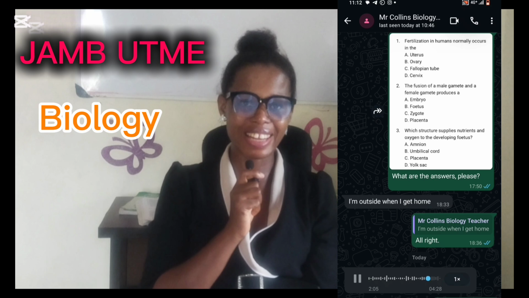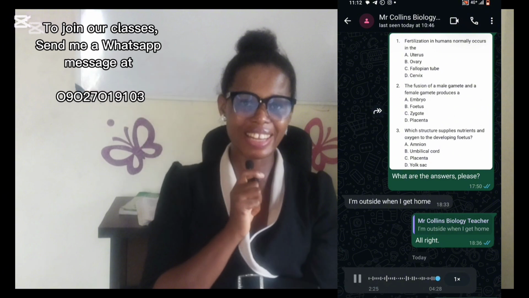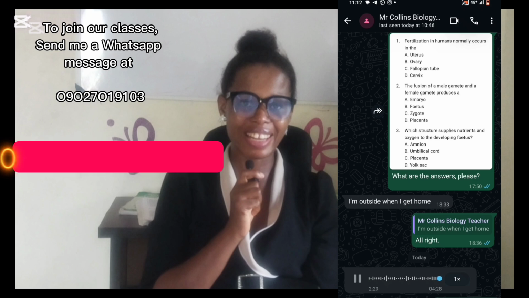So the placenta enables the zygote to get nutrients from the mother. Not only nutrients, it also helps to get rid of excretory waste from the baby to the mother, because the baby has to deposit this excretory waste in the system of the mother. The mother will be the one ultimately to get rid of the waste. So the answer to that question is placenta.